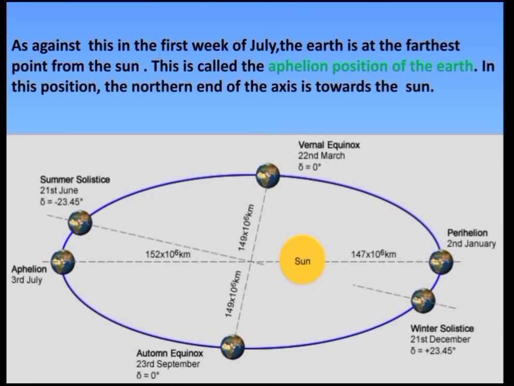As against this, in the first week of July, the earth is at the farthest position from the sun. This is called the aphelion position of the earth. In this position, the northern end of the axis is towards the sun. Okay children? So, if the earth is at a minimum distance, it is at the perihelion position, and if it is at the farthest position from the sun, then it is at the aphelion position. Okay, it is the aphelion position of the earth.